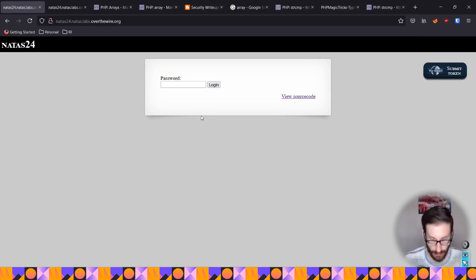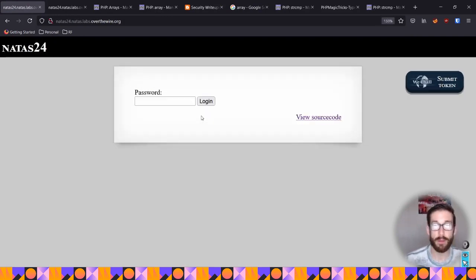Similar to Natas 23, we're presented with an input field, a login button, and some source code. With this one, I played around with it, hoping it would be similar to the last, just because that's what crazy people do. They repeat themselves over and over and over, hoping for a different result, doing the same task.